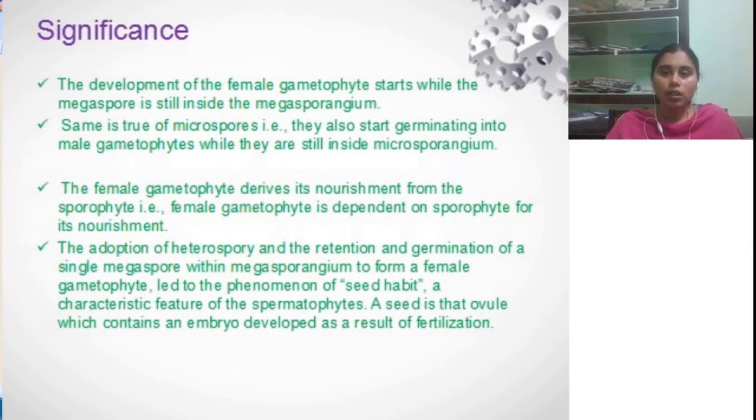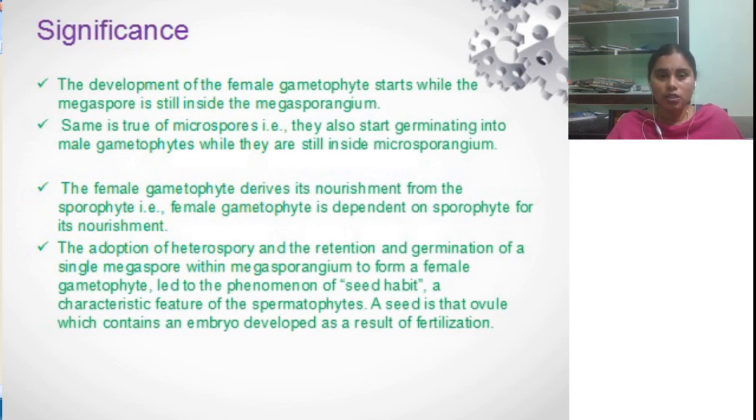Generally, in lower plant forms, those formed before pteridophytes like bryophytes, algae and fungi, the gametophytes are independent in nature. Whereas in heterosporous pteridophytes, the gametophytes are dependent on the sporophyte for nutrients, because here the gametophytes are achlorophyllous.